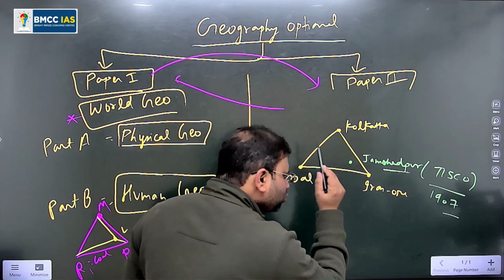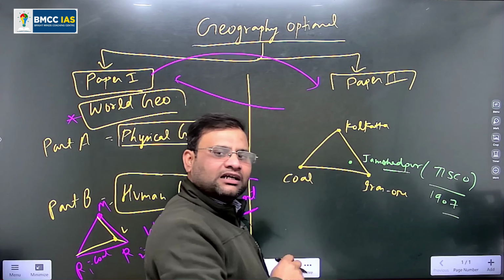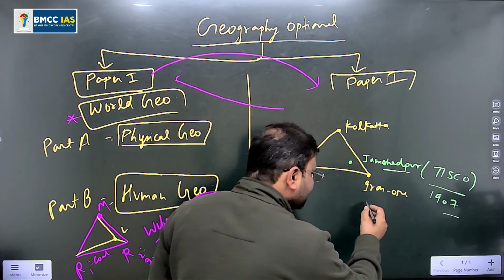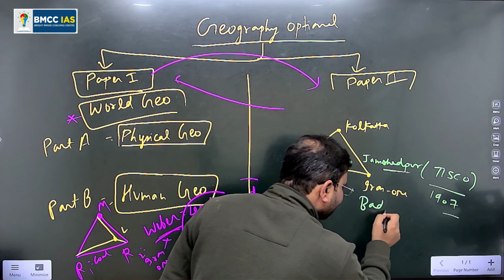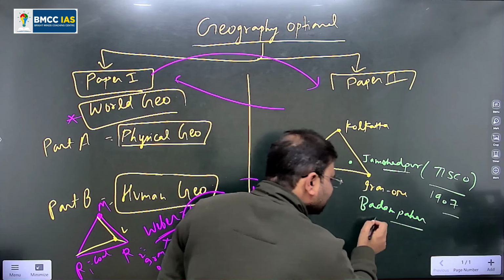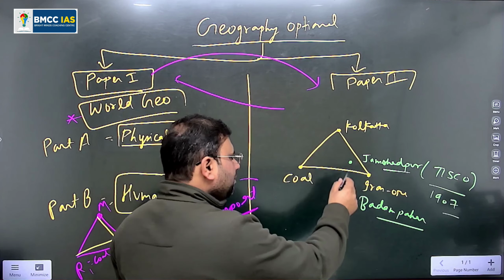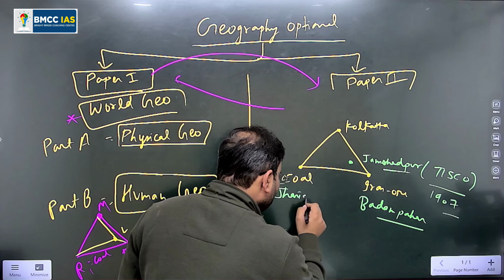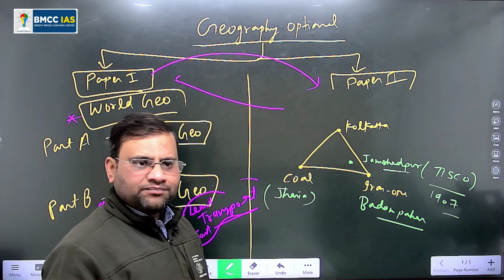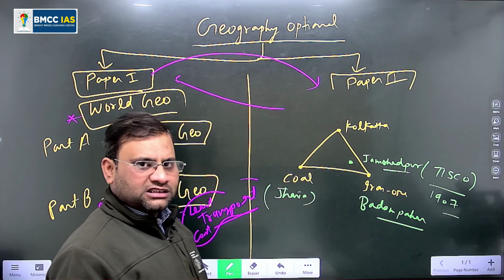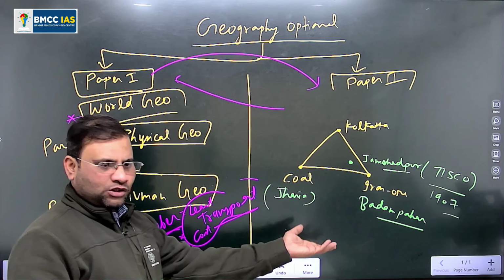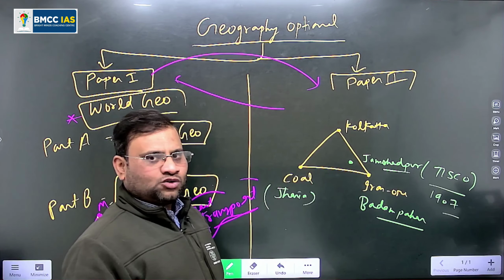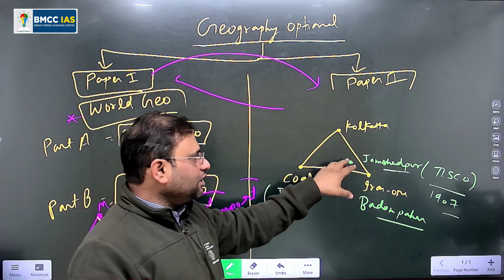It is very close to the iron ore mines of the Jharkhand region. In the Singhbhum district of Jharkhand, we have iron ore mines like Badam Pahad. It is a very famous iron ore mine over there. So nearby the Badam Pahad area, and coal is available in Jharia, but it is very close to Badam Pahad. The same is true for other iron and steel industries. So you can use Weber here. In the answer, write simply: as per the Weber industrial location, Jamshedpur is situated near the iron ore location. So we have satisfied the Weber theory in paper 2.